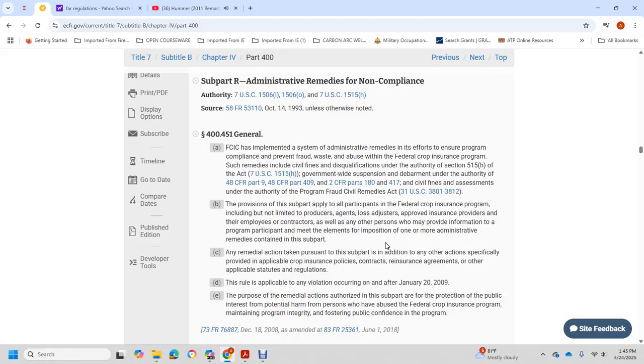Such remedies would include civil fines, disqualification under the authority of Section 515(h) of the Act, the Government-wide Suspension and Debarment authority, Title 48, Part 9, 48 CFR Part 409, Title 2 CFR Part 180 and 417. Civil fine assessments are under the authority of the Program Fraud Civil Remedies Act.